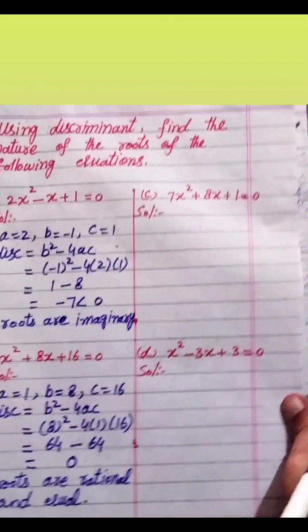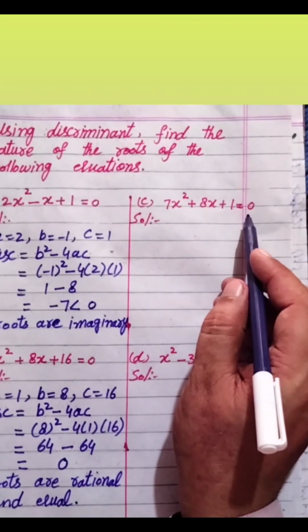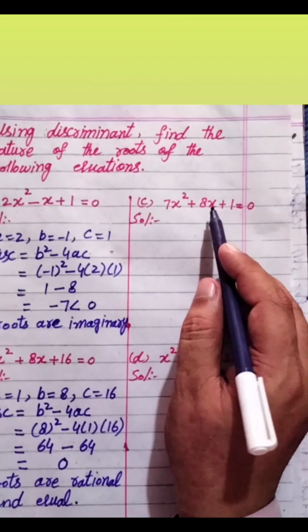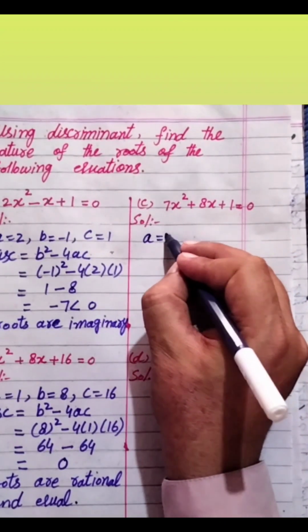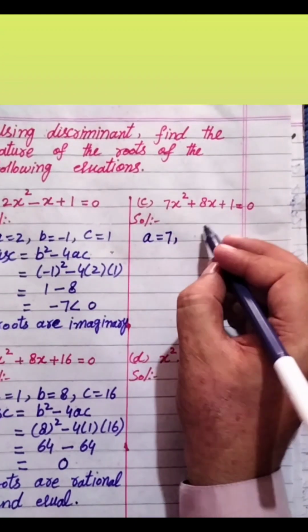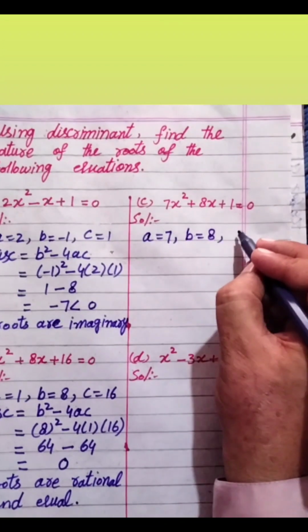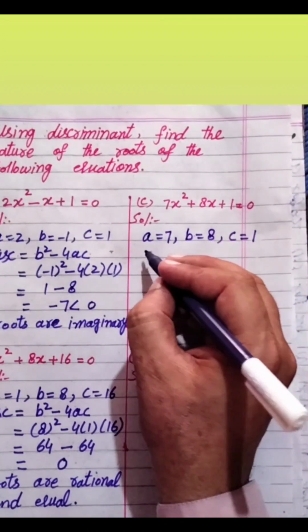We have another equation, 7x squared plus 8x plus 1 equal to 0. We have to find the nature of the roots of this equation. Here we have a is equal to 7, the coefficient of x squared, b is equal to 8, the coefficient of x, and c is equal to 1, the constant term.